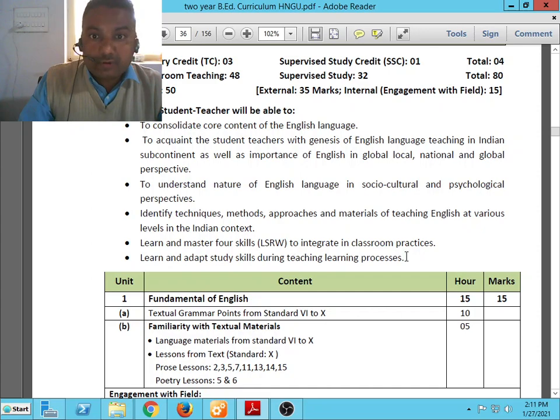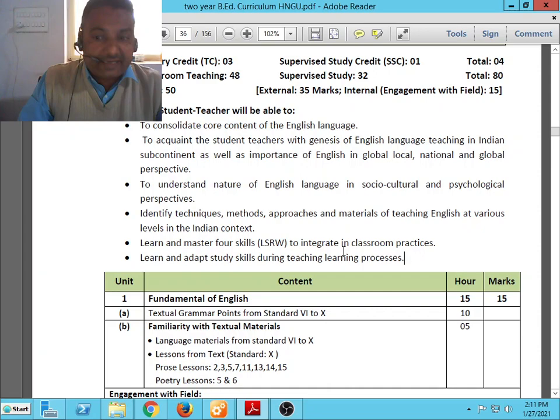So what is in unit number 1? Unit number 1 is the fundamentals of English, that carries 15 marks. Unit number 1 also has A and B portions.